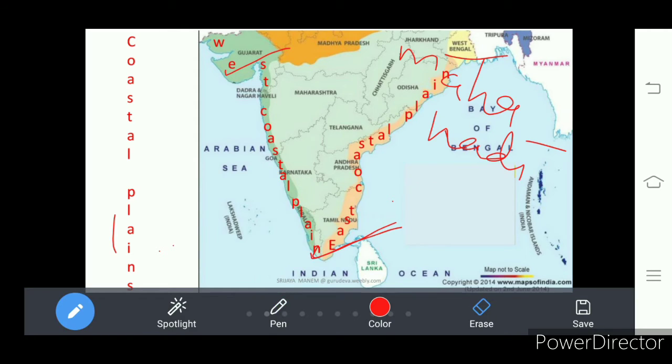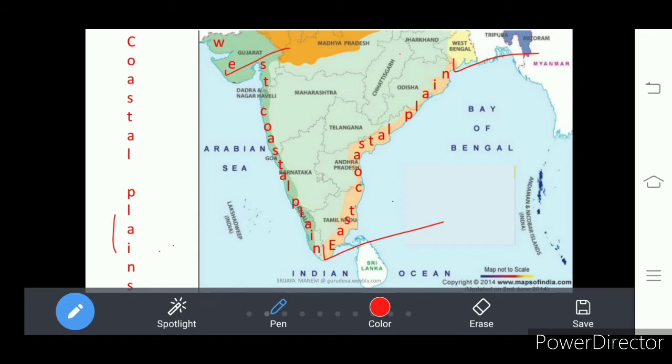Eastern coastal plains start at Mahanadi and touch Kanyakumari. Western coastal plains start at Rann of Kutch and also touch Kanyakumari.